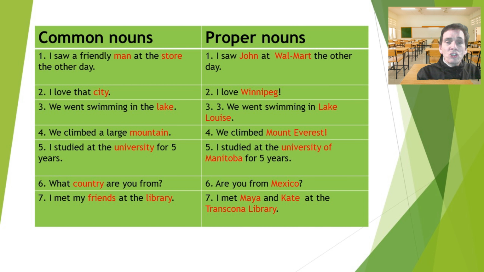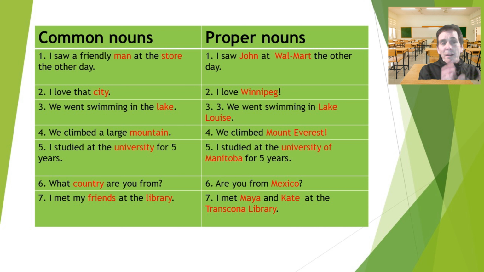Okay, so on this side we have the common nouns that we just read. But here we have the proper nouns, and if you see them side by side, it will make a lot more sense. So for example, I saw a friendly man at the store the other day. You can say that with common nouns. We can also say, I saw John at Walmart the other day.